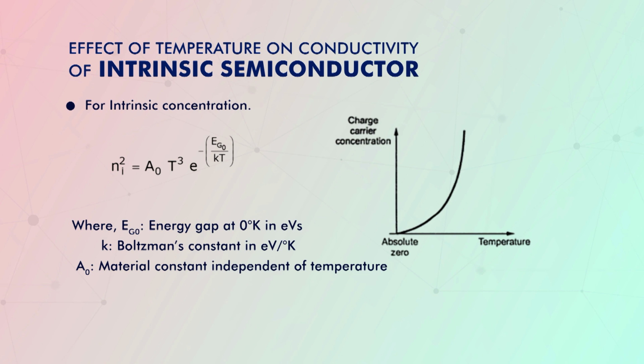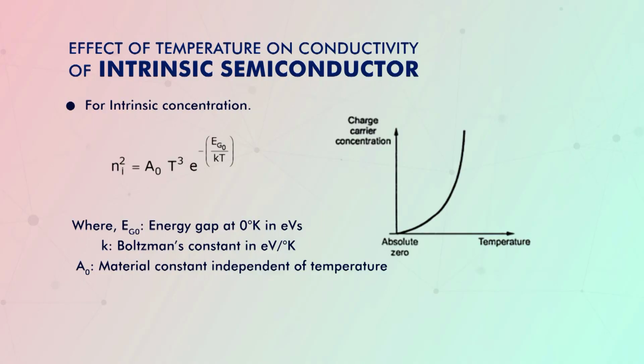So, as we are increasing temperature, the charge carrier concentration is also increasing, but this increase is not linear. Why? It is exponential in nature. So, we can see from this graph the carrier concentration increases with increase in temperature in an exponential fashion. So, why is this exponential?